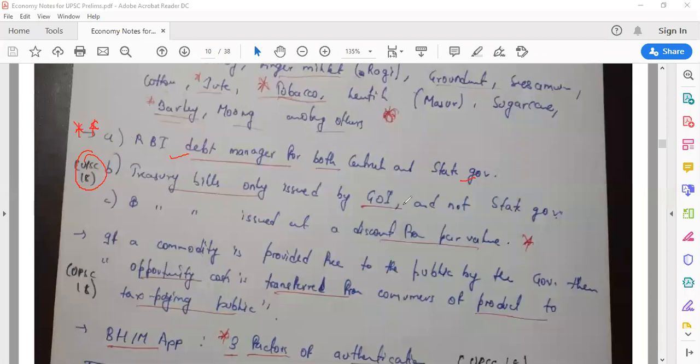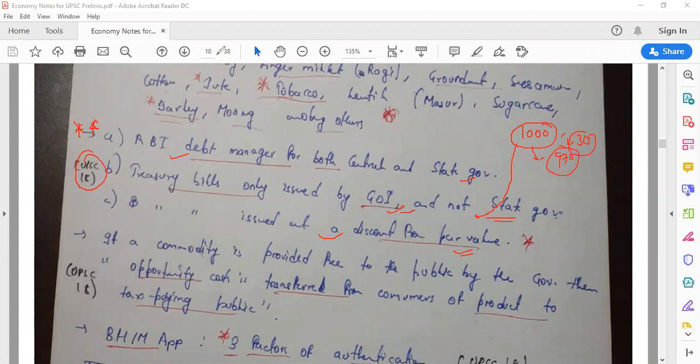Treasury bills are only issued by the Government of India and not state governments, right? And treasury bills are issued at a discounted price. Suppose you buy a treasury bill of rupees 1,000, and it is written there as 1,000. They will give it to you at 970, and this 30 rupees excess is your interest. So treasury bills are issued at a discount from par value. Whatever the par value is, in this case 1,000, it will be offered at a discount, and whatever difference is there will be your interest, right? So treasury bills are only issued by the Government of India. Don't make a mistake there.